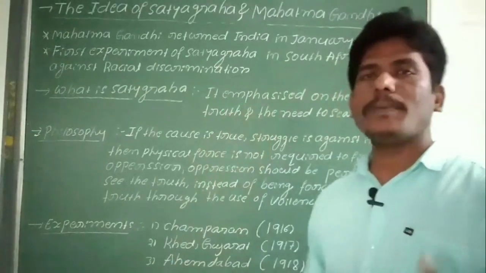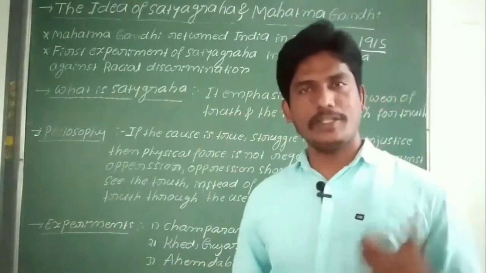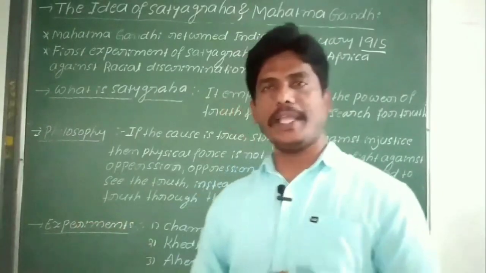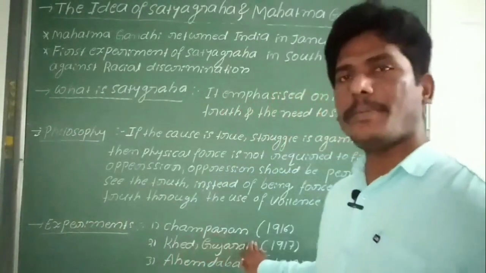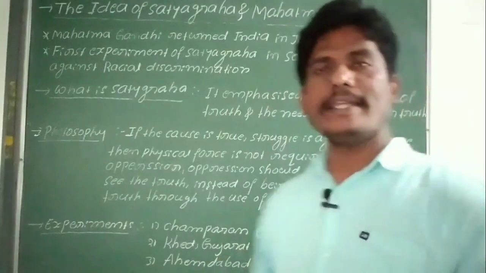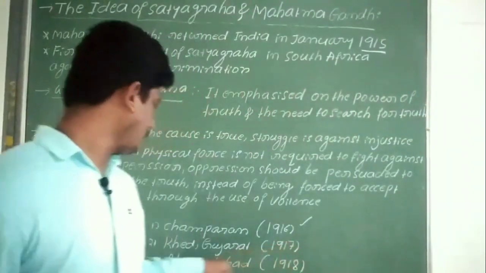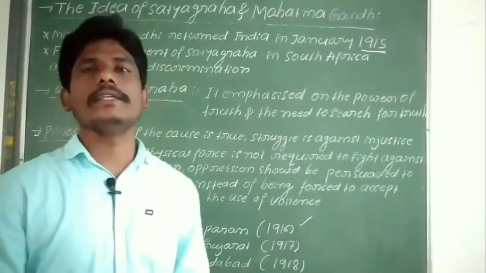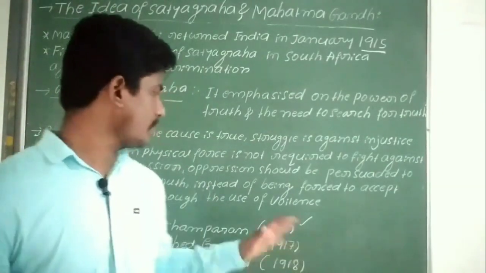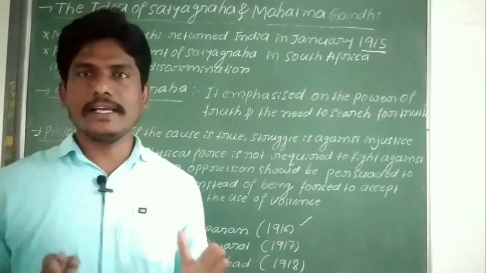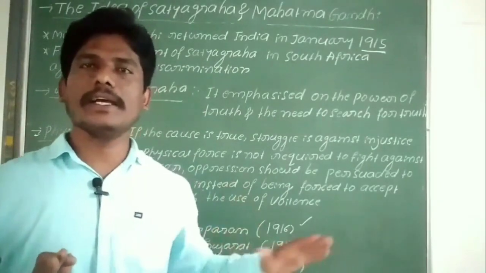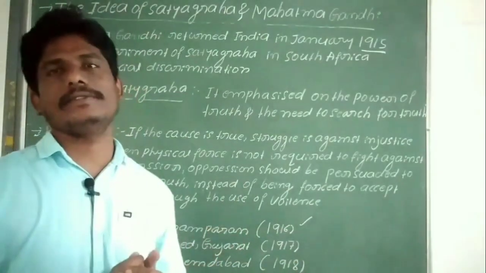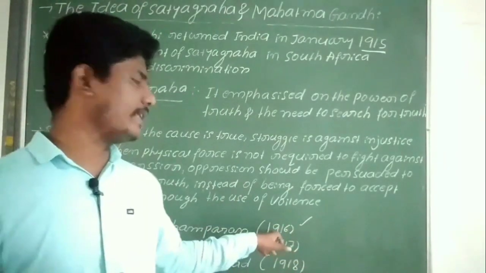Later Mahatma Gandhiji introduced his Satyagraha in various places of India. The first was in Champaran in the year 1916, second Kheda in 1917, third Ahmedabad in 1918. So the first Satyagraha was started by Mahatma Gandhiji in India in Champaran of Bihar state in the year 1916.